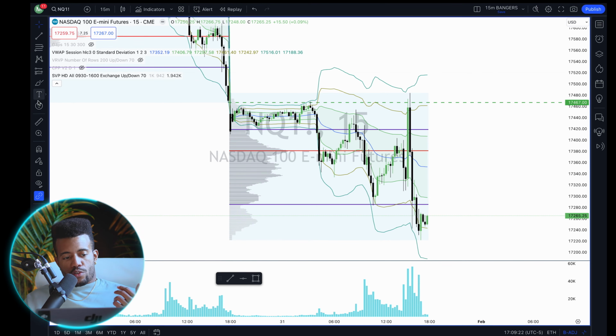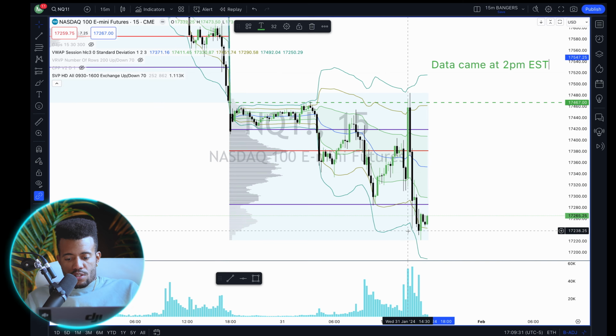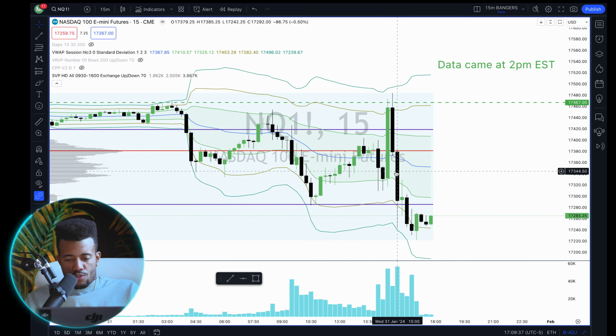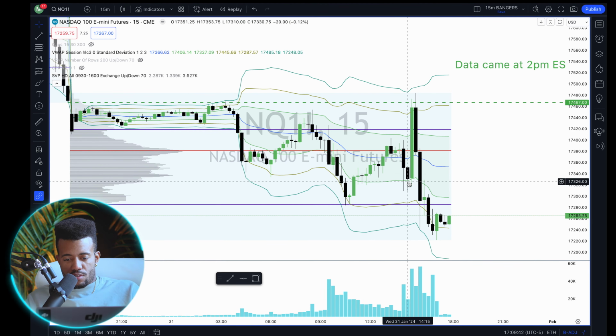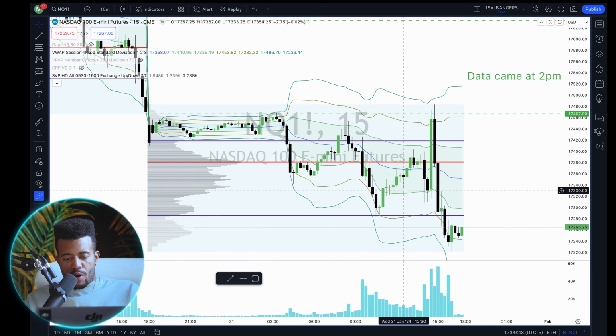Eventually at 2 o'clock, which is the time of data. So data came at 2 p.m. Eastern Standard Time. You see that at 2 o'clock, we had this nice big aggressive move here. So let me actually zoom in to the screen. This big green here was the 2 o'clock move. We started to base out on this deviation band, then we rocketed. So Sol was calling out a long here, a possible long here.